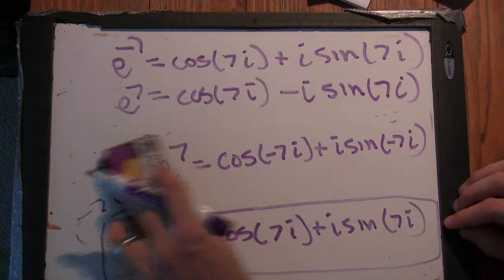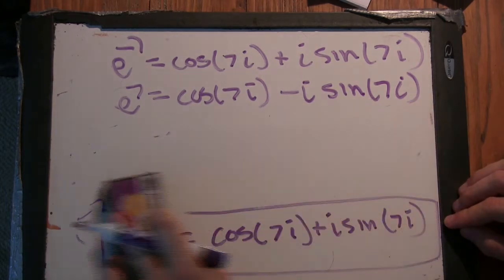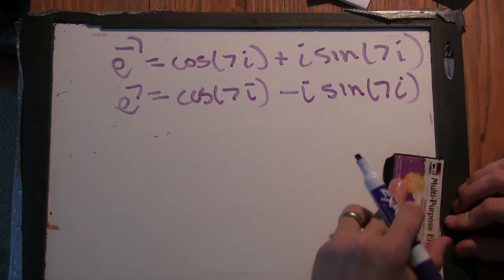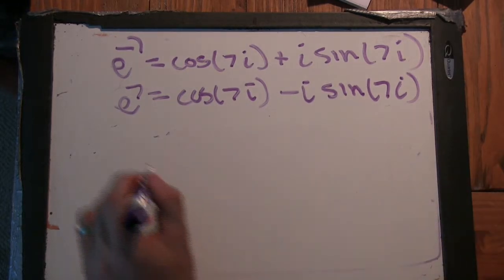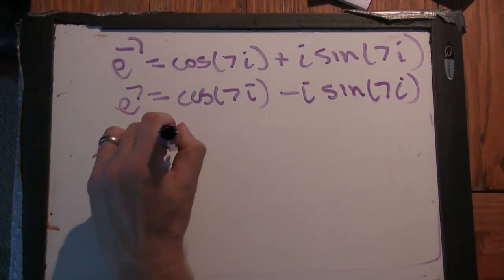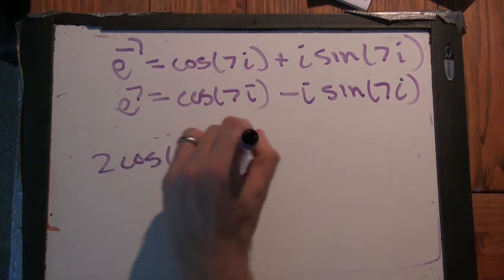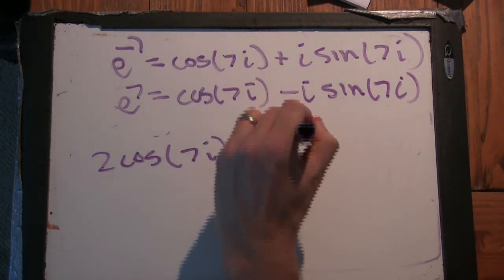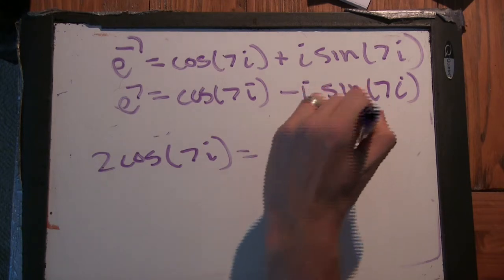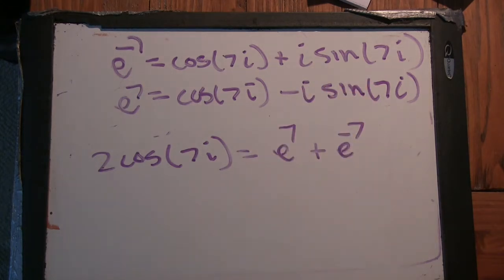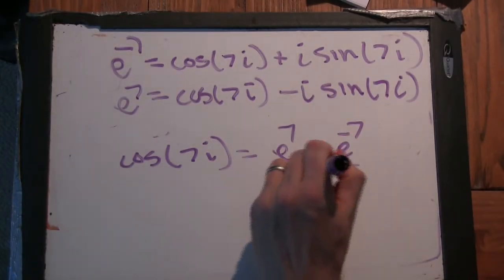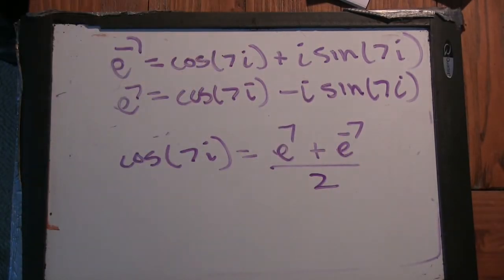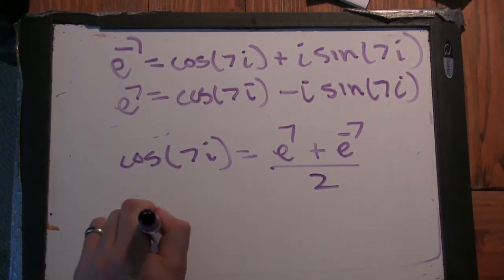So you can add them. Alright. So you get 2 cosine 7i equals e to the 7 plus e to the minus 7. Okay. So cosine 7i equals that. Can you see what sine of 7i equals?